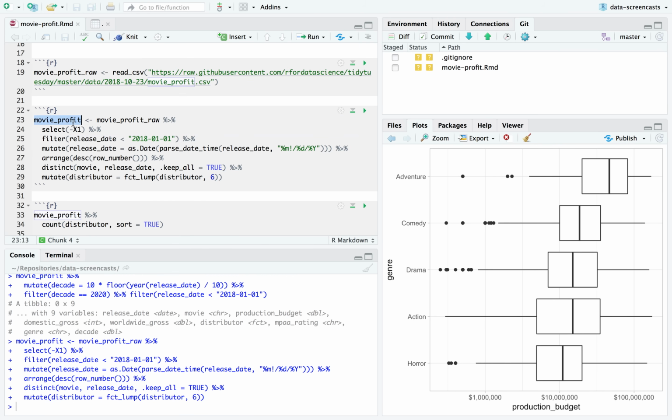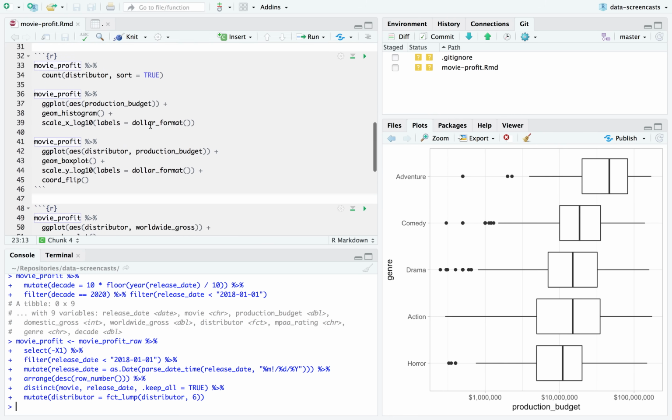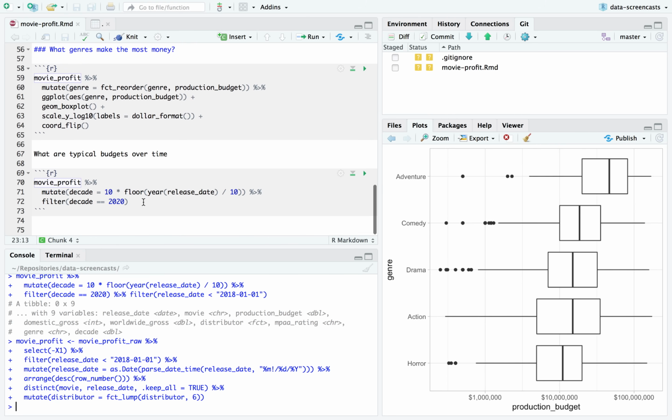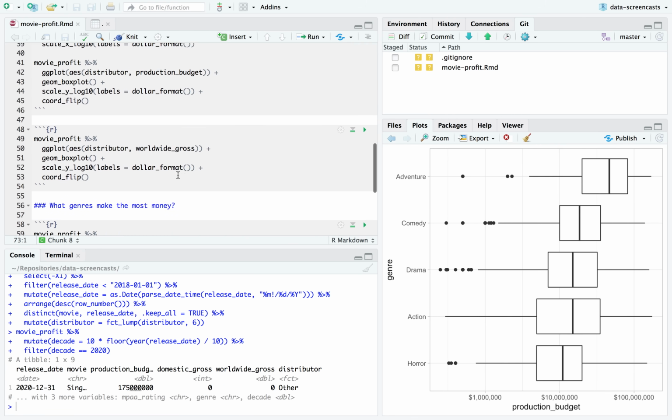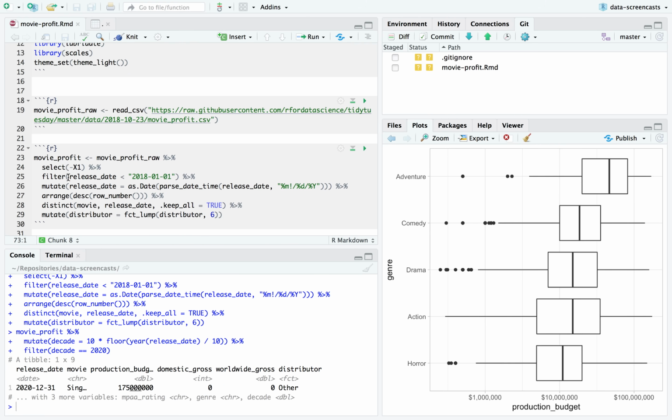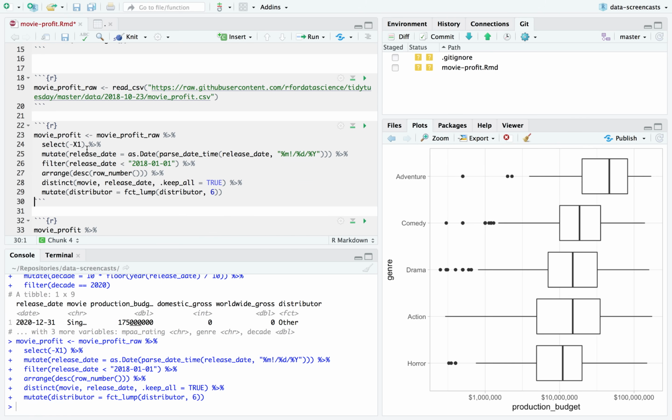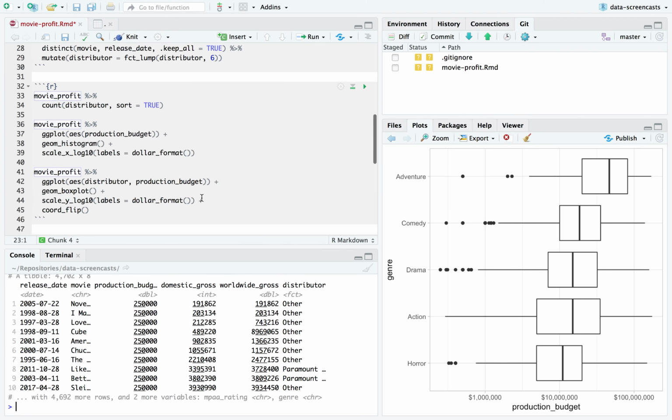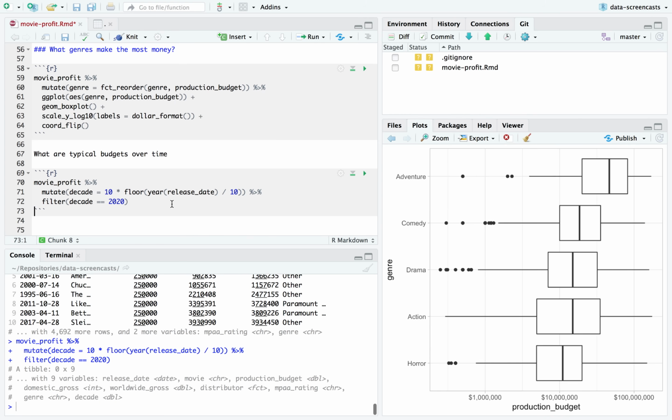If I filter release date less than 2018, it's gone. Let me try running this line one more time. Did I possibly just not run that line? No, I ran that line. Oh, that was silly of me. I filtered the release date before I turned the release date into a date. All right, now I can run it. I like that a lot more.